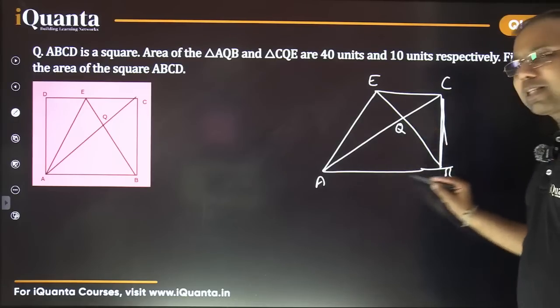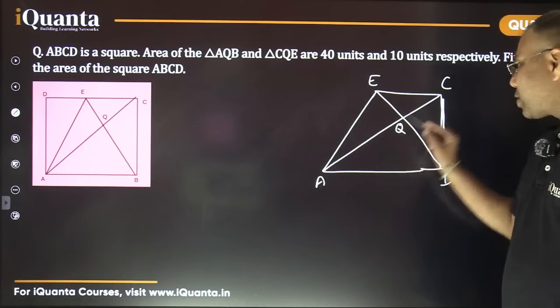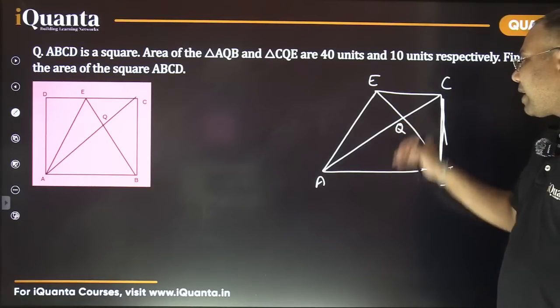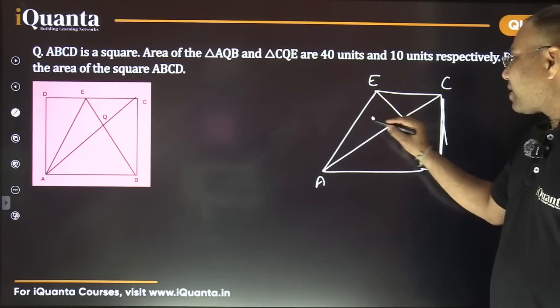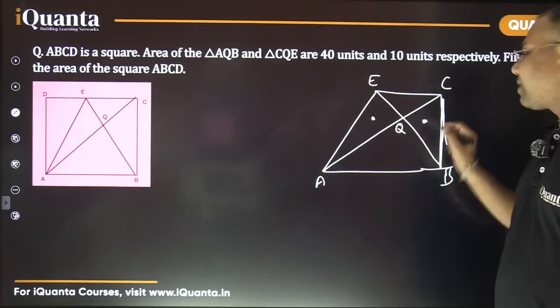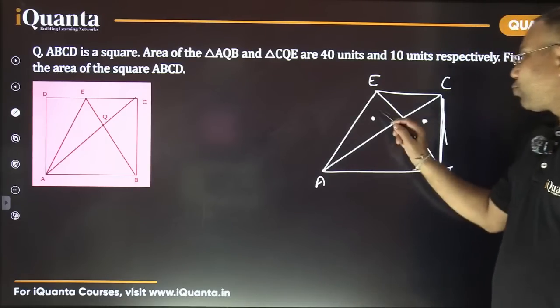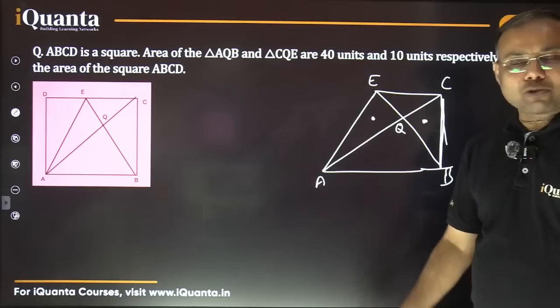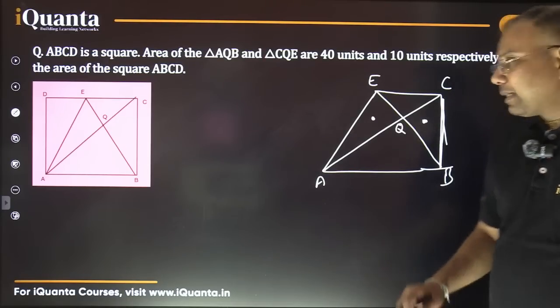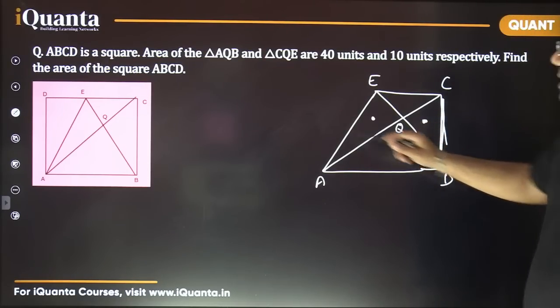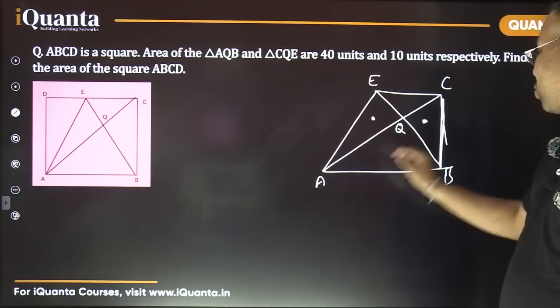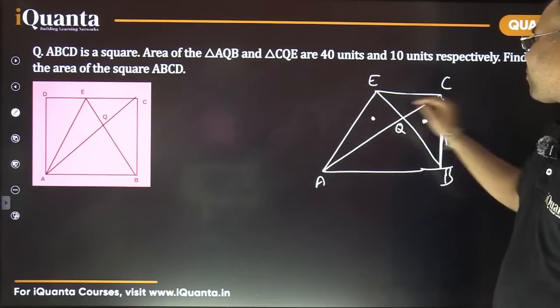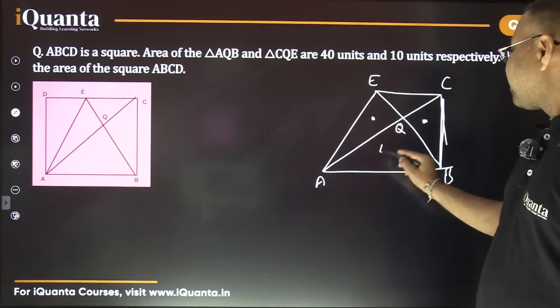Now AQB is the common part, right? So leaving out AQB, these two triangles would also have equal areas, always, right? Now in this case, the areas of triangle AQB, this lower one, and CQE, this top one, are given as 40 and 10.